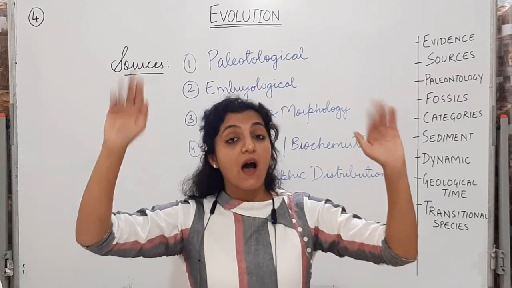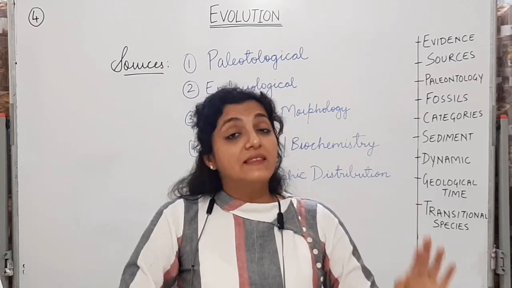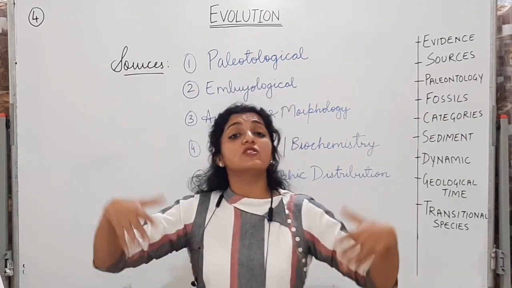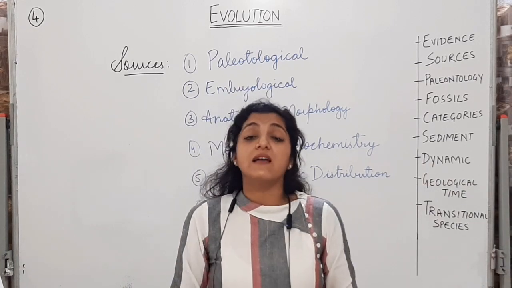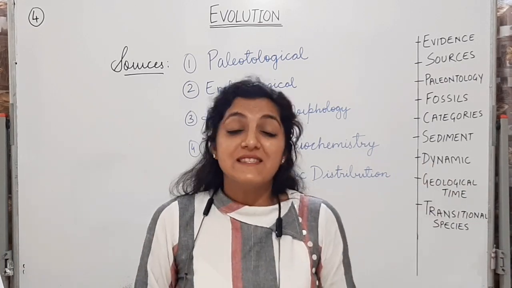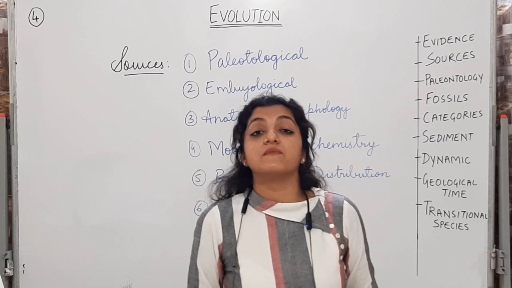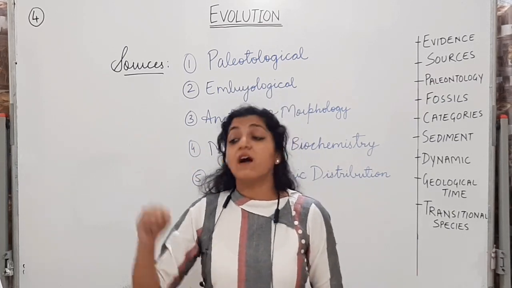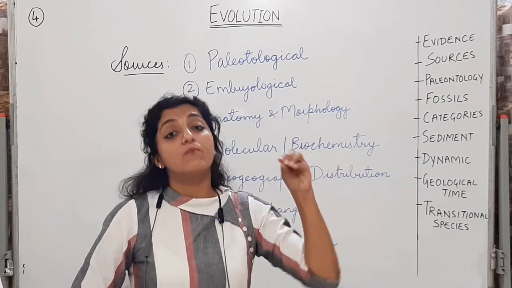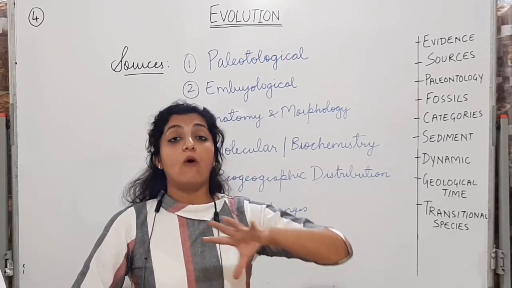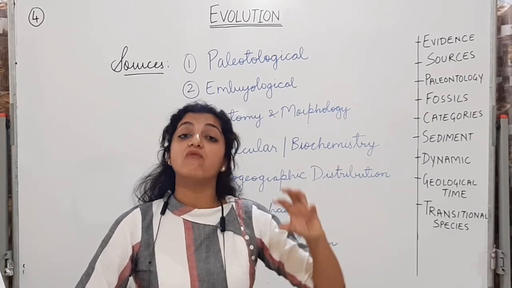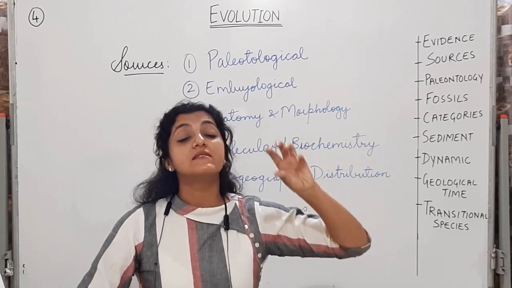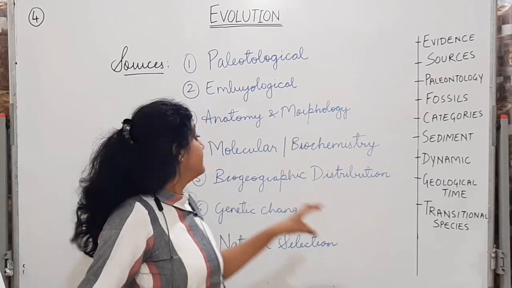When we see our hands and our legs, they are anatomically and morphologically similar. The bones inside are anatomically similar to many other living forms. So again, this is giving us a proof that all these organisms might have originated from one single ancestor.